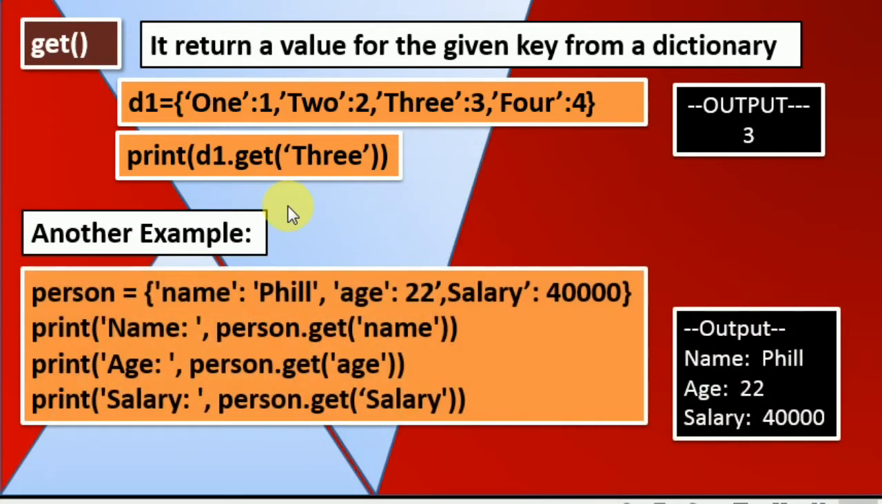There is one more example. A person named Phil, age 22, salary 40,000. If I write print person.get name, person.get age, person.get salary, the salary is going to display 40,000, the age is going to display 22, and get name is going to display Phil, by using this name key. By using this get, we can display the information of a particular person also. This is another example that we can use.